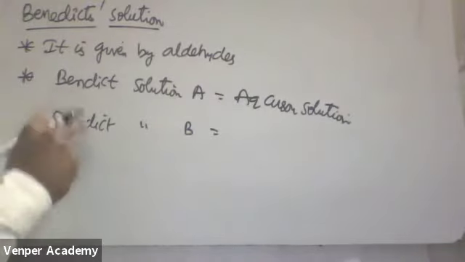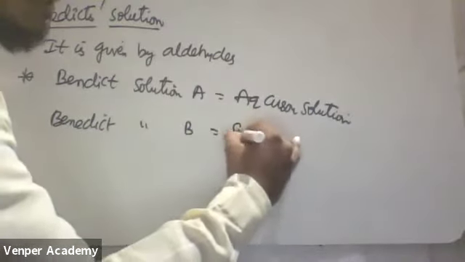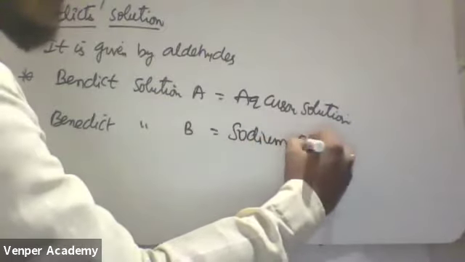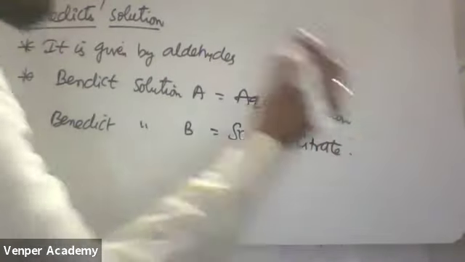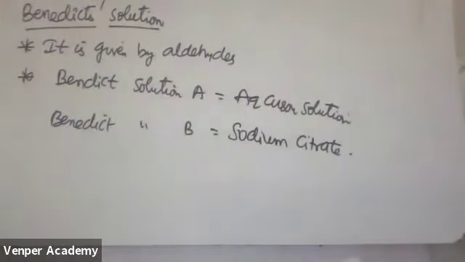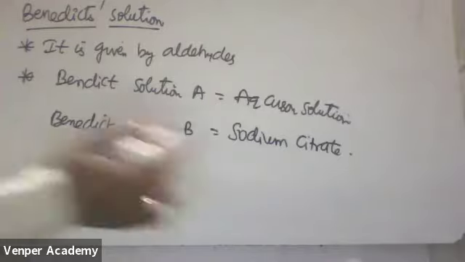Now see, Benedict's solution B is sodium citrate. What is Fehling's solution B? Fehling's solution B is sodium potassium tartrate, but here it is sodium citrate. Where do you get this citrate?